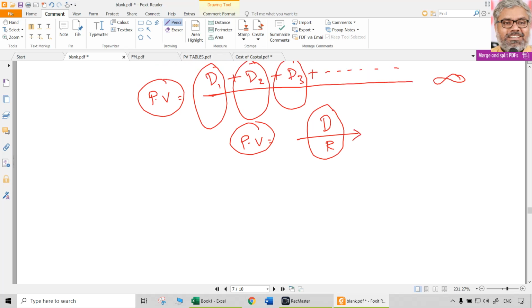What if the cash flows are perpetually going to be received? Then all that we need to do is take whatever the earnings are, in this case dividend, divided by whatever is the rate, discount rate, let us call it. This logic applies to valuation of anything in the world, and that applies to equity shares also. Now what is the present value of that? Naturally that should be the market price, that can be denoted as P0.